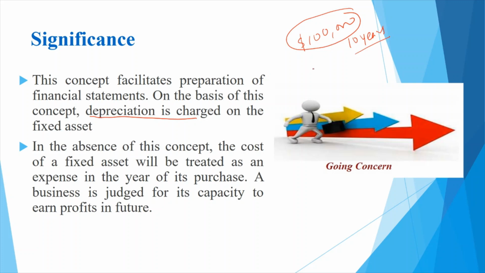Technically, if I distribute this cost over the life of 10 years, assuming there is no salvage value or residual value after 10 years, then I will charge $10,000 as the expense for every year. And technically, this is what is called depreciation. So we are able to charge this depreciation because we presume that the business will continue till eternity.